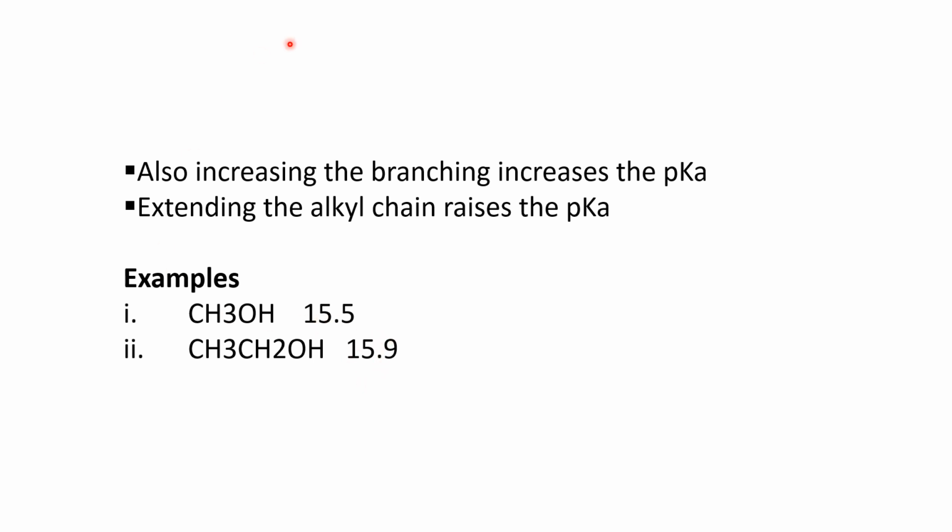So come back to the previous point. We see that if we increase the branches, then the pKa value will be increased, or if we increase the alkyl chain, it is also responsible for the increase of the pKa value. As we see, here is one carbon, here are two carbons. As in the second example, the number of carbons is increased. Due to this extension in the alkyl chain, its pKa value is increased.